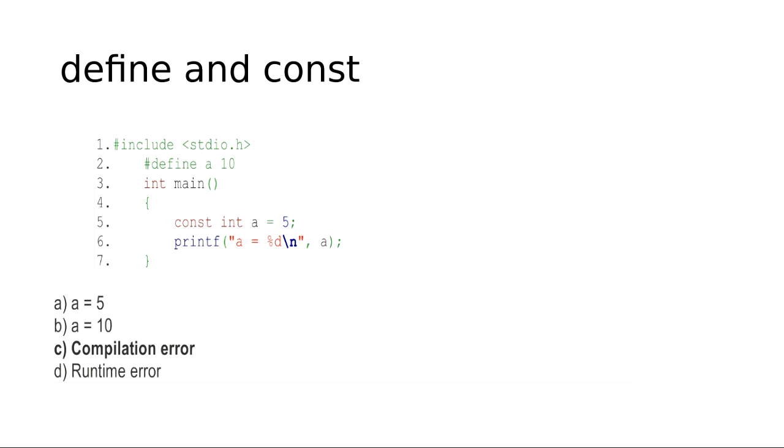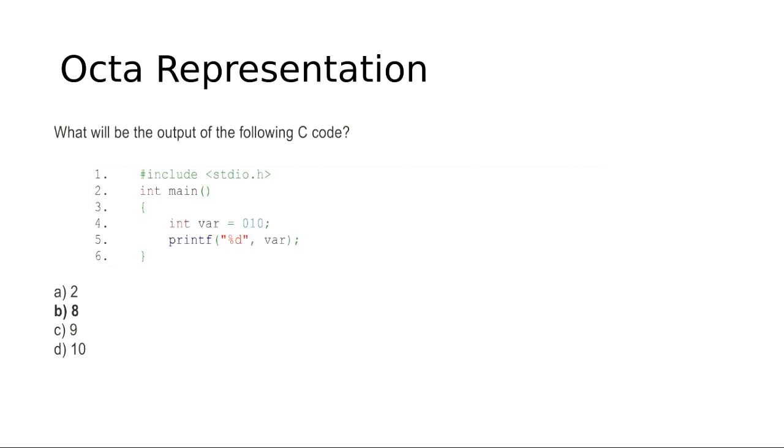How do we get to know? That is what I was telling you. If nothing is written here, it means it is octal, and if it is binary, b will be written, and if this is hexadecimal, x will be written. If nothing is written, it will be considered as octal.